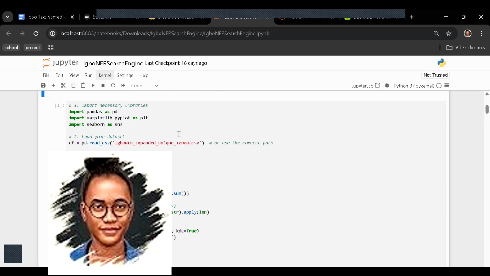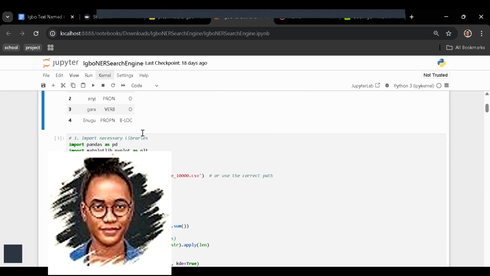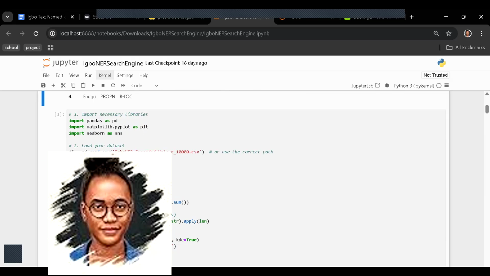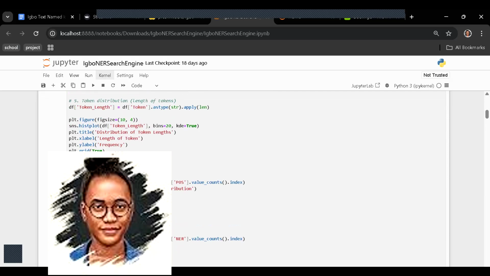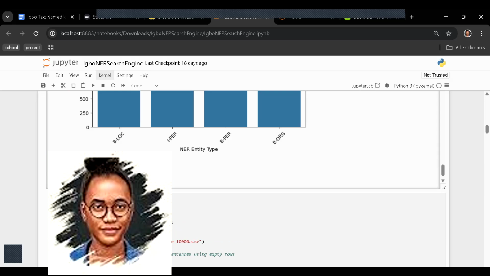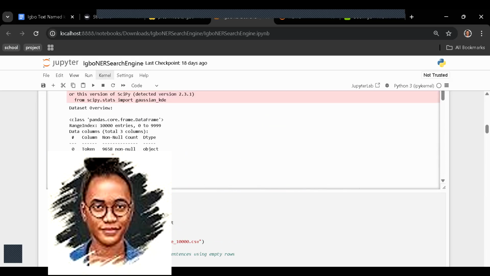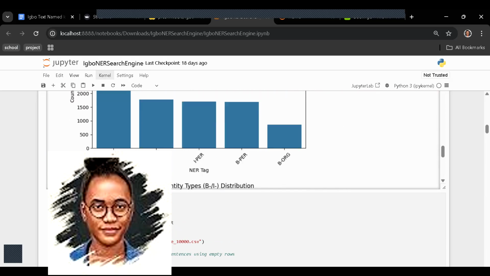So pre-processing. See pre-processing. What did we start doing? Now the models don't use the CSV to run. Here we're trying to understand our datasets.